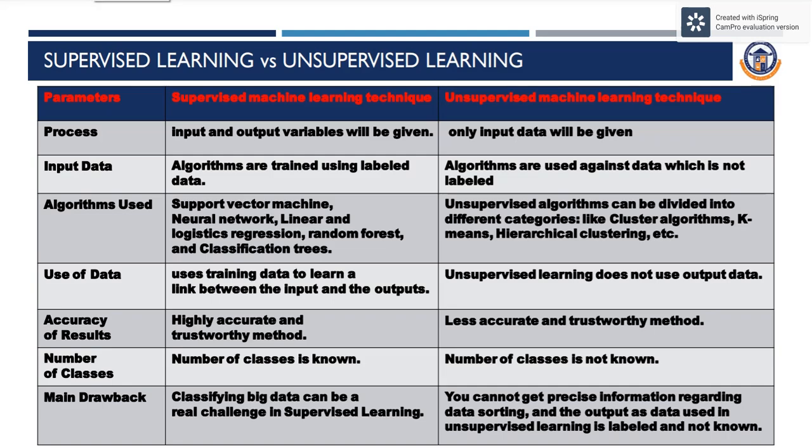The main drawback of supervised machine learning technique is that classifying big data can be a real challenge. Whereas in unsupervised machine learning technique, you cannot get precise information regarding data sorting and the output, as data used in unsupervised learning is not labeled and not known.